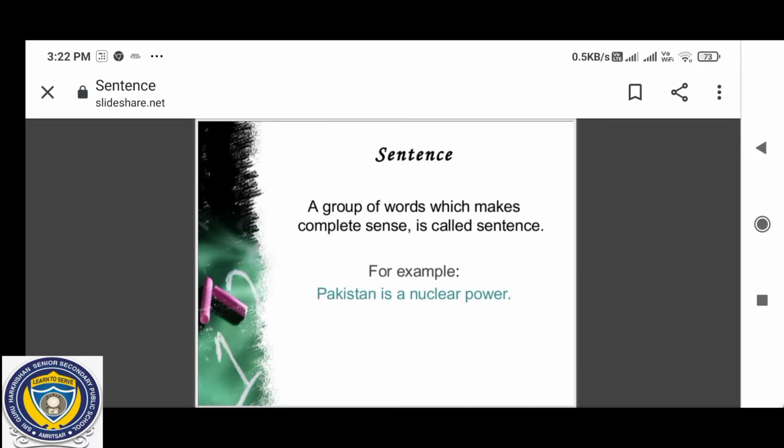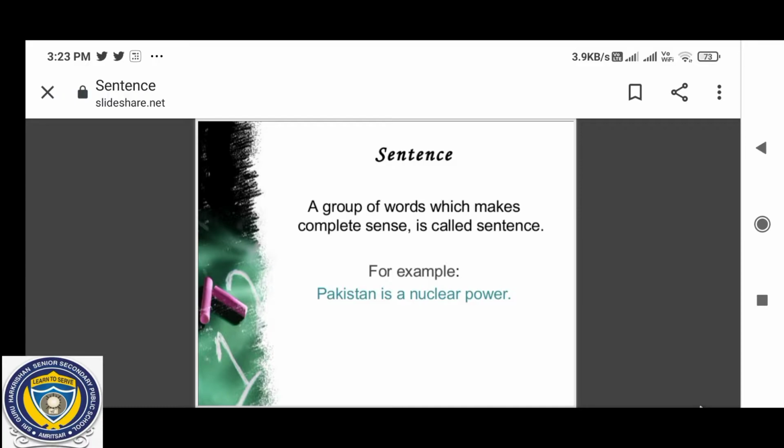In our today's class, we will discuss a topic from your grammar book. The name of the topic is sentence. So before I discuss this chapter with you, I will ask you a question: do you want others to understand you? If you want others to understand you, what do you need? Words. And do you want others to understand what you have in your mind? So what do you again need?